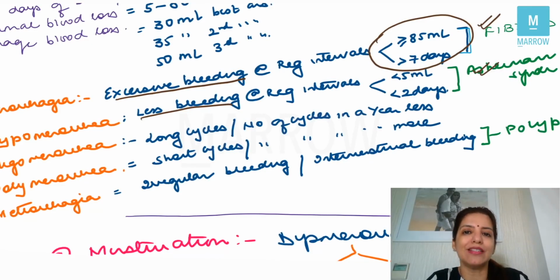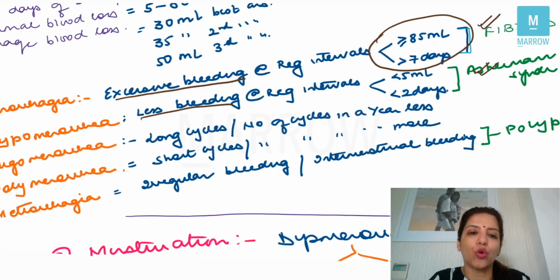So long cycles, in other words the number of cycles in a year being less, the term will be oligomenorrhea. And in contrast, polymenorrhea means short cycles. In other words, the number of cycles in a year will be more.